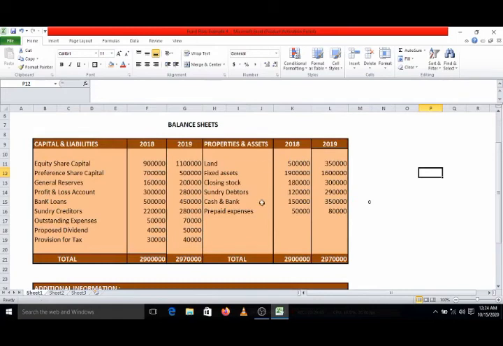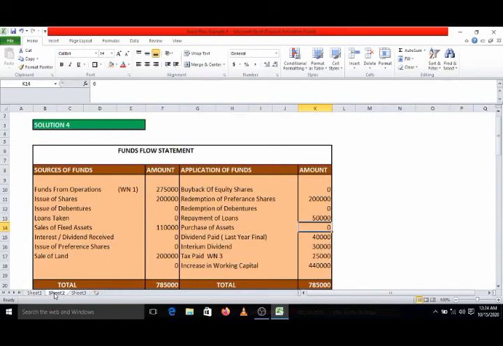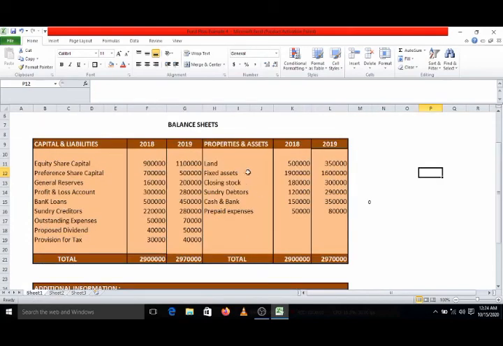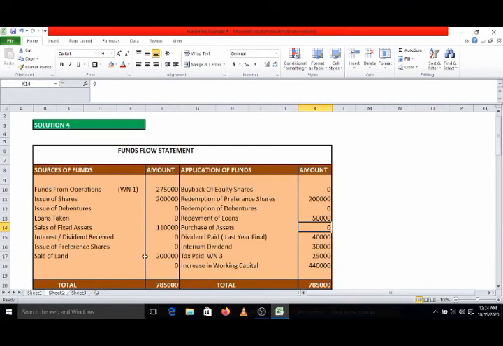Then asset side, land. Already we have prepared the land account, and from the land account we have taken the entry that is a sale of land by rupees 2 lakhs. Then fixed assets. Also we have opened a fixed asset account, and in the fixed asset account we have got this one, sale of fixed asset 1,10,000.